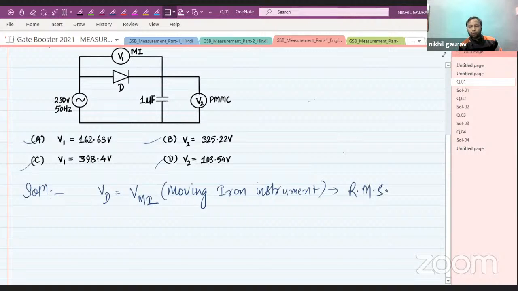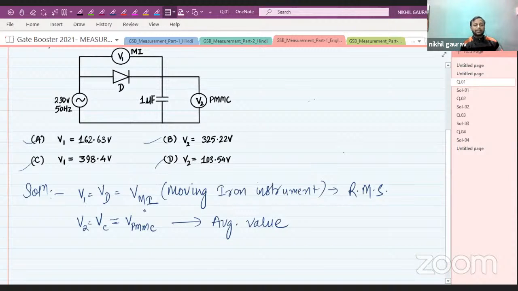RMS value. It reads RMS value, whereas V2, which is the voltage across the capacitor, is given by a PMMC. Yes, Suresh, it is RMS value. And the voltage across the capacitor is given by the PMMC. What is PMMC? Permanent magnet moving coil. And this will give the average value.